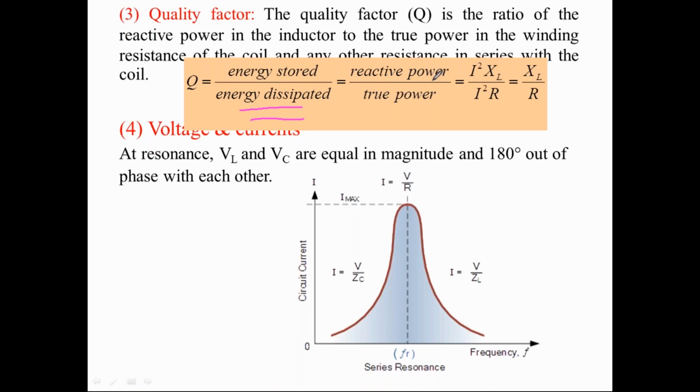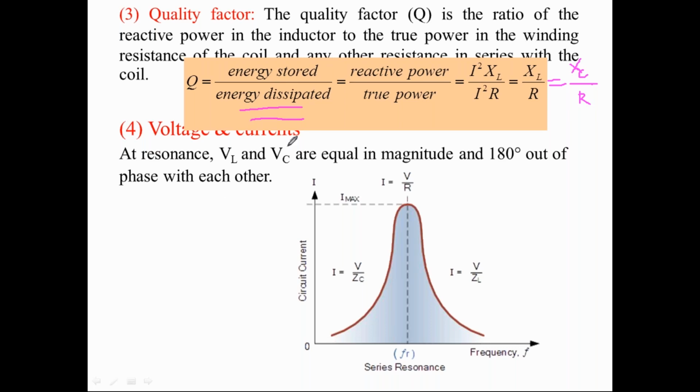It is the reactive power by the real power, so you can get XL by R, which is again equal to XC by R, the capacitive reactance by resistance. Both formulas are valid for the quality factor.